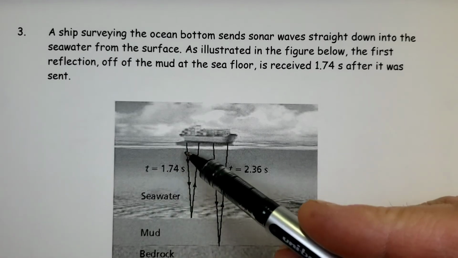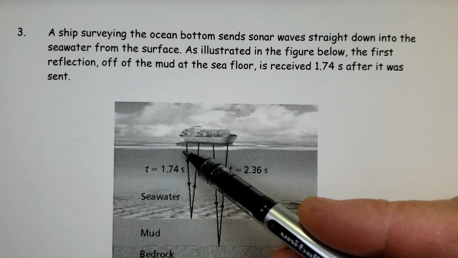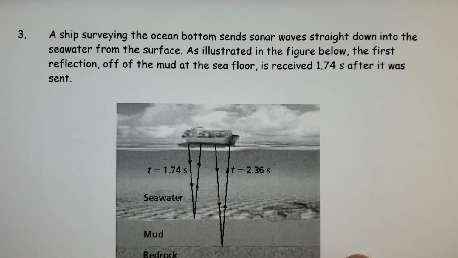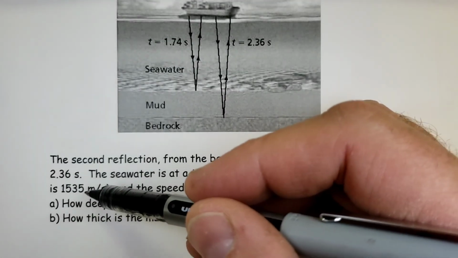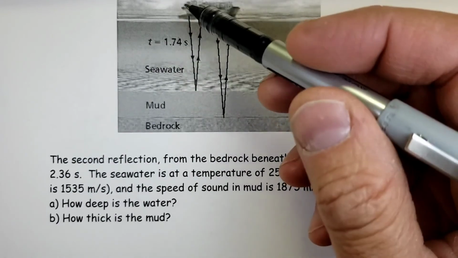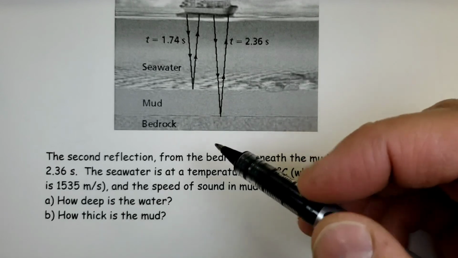How deep is the water? So first of all, if you take this time and divide it by 2, you'll get the time down. And the seawater, we're told, has a speed of this. So if we have the speed in seawater and the time in one direction, we can get the D. Okay? Then this part's a little tricky. How thick is the mud?